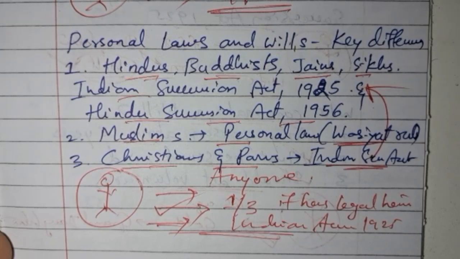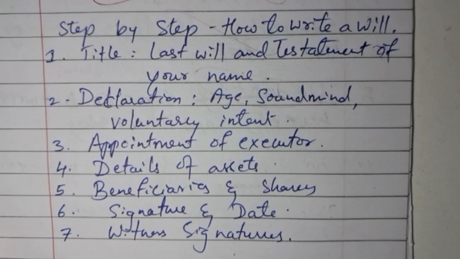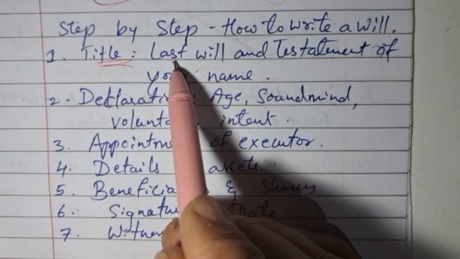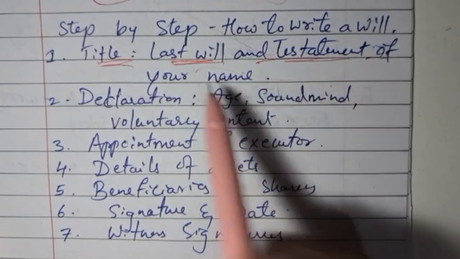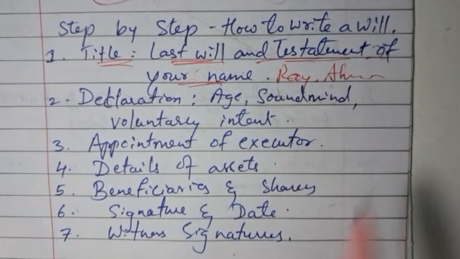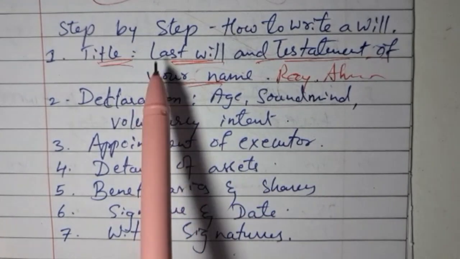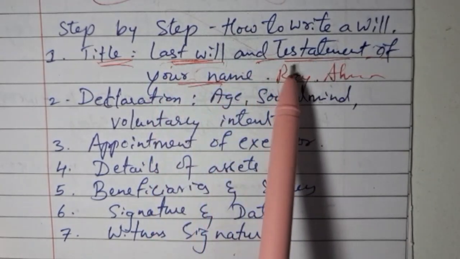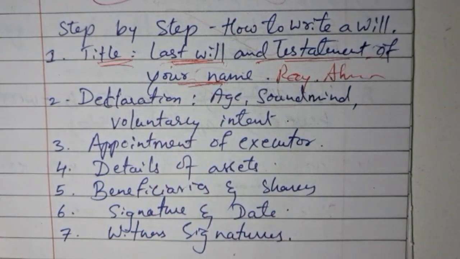Now next, we will see how we can write a will, step by step. The first aspect here is the title of the will. You need to mention the last will and testament of your name. For example, if you're Raj, Ahmad or D'Souza, you will put your name. Why are we putting "last will"? Because this will is going to supersede all the previous wills. So, last will and testament of Raj, for example.